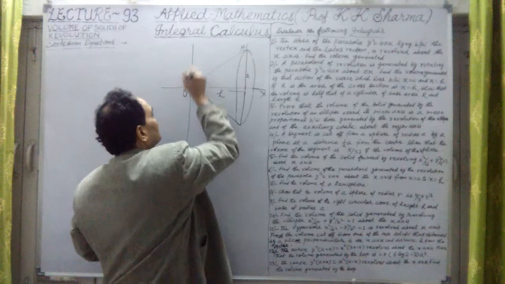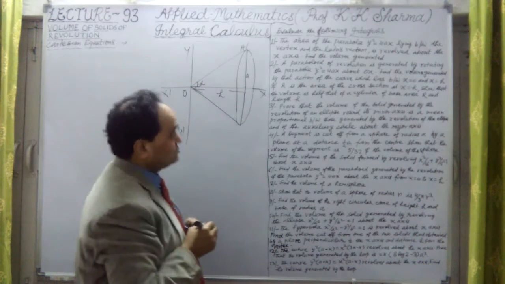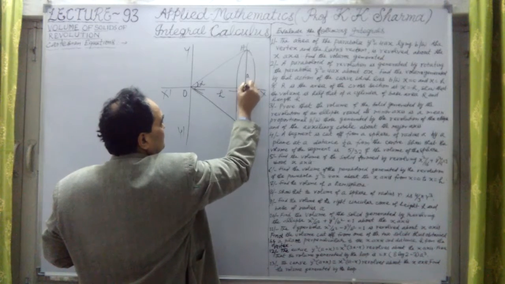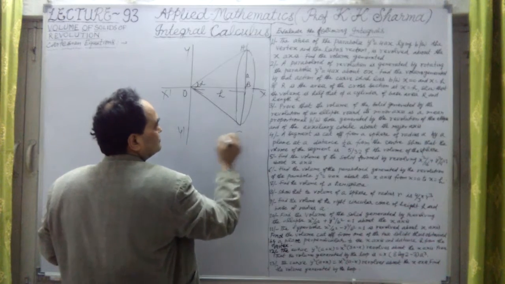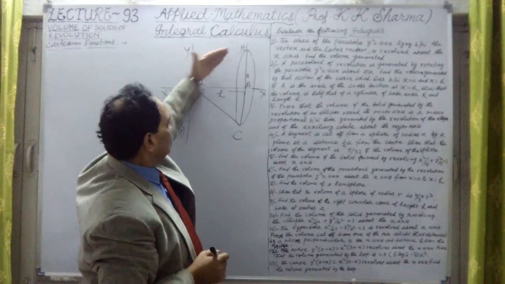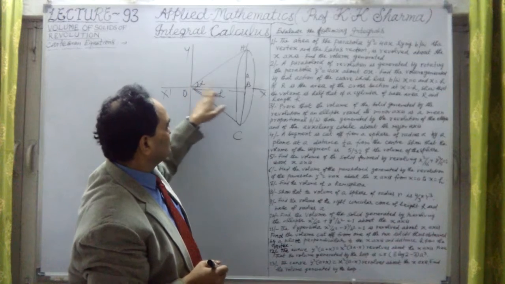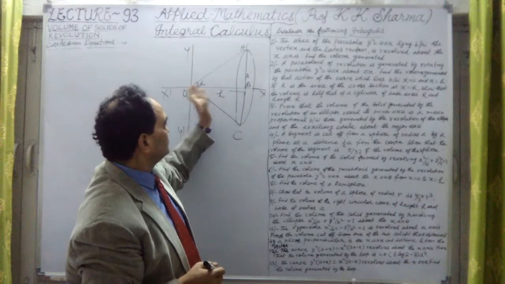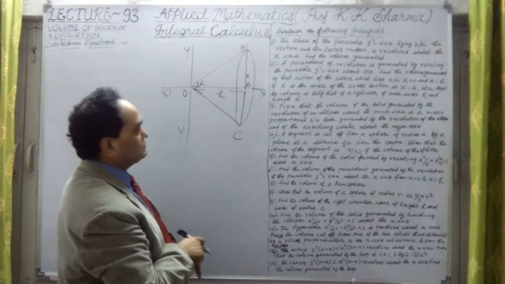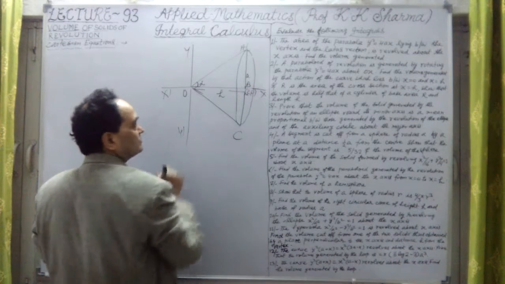This is the axis of x, O, y and y dash axis, x dash axis. Let me take O, A, this is B point here, the center, and this is C point. This arc is revolved around this axis from 0 to this point. The limit should be 0 to h, because the height is h and 0 is the base point.